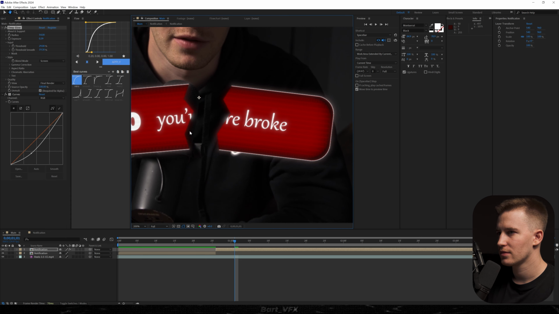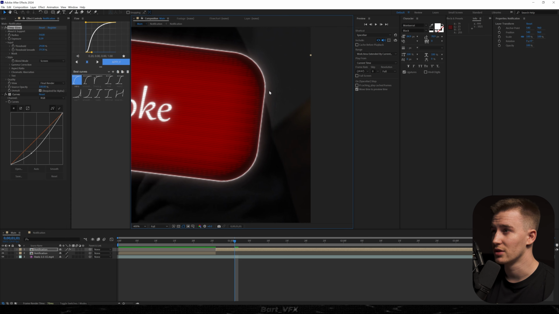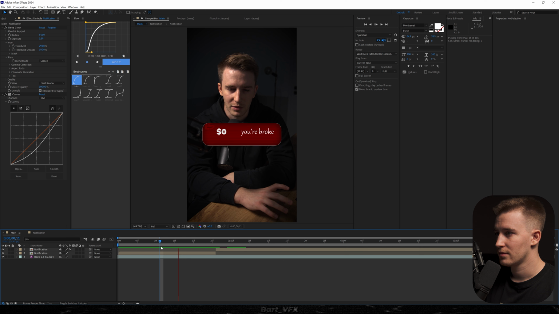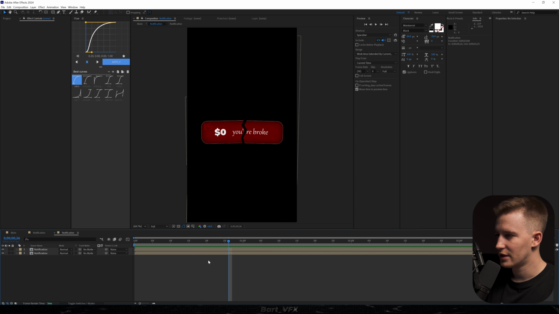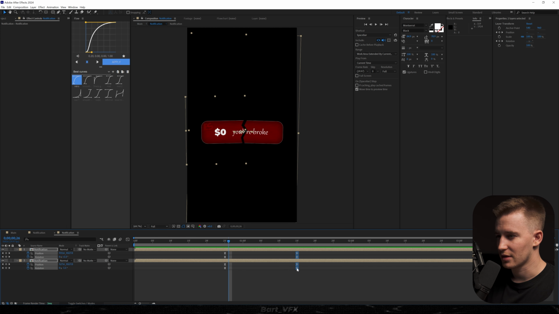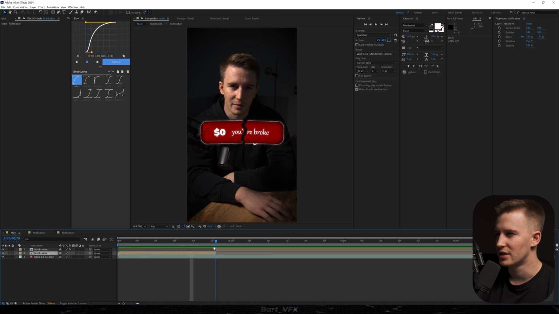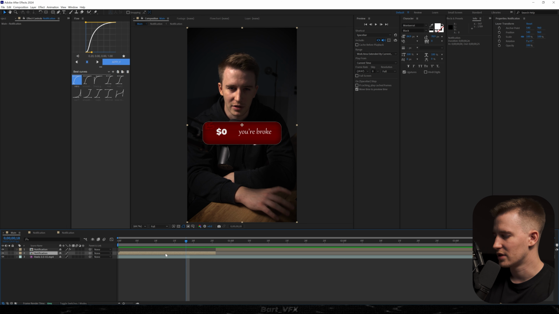Not bad actually. It's kind of a unique look. It's not really what I was going for, but it's looking pretty cool. We can go back into that layer, and then we can fix some keyframes. So I'm just gonna make it a little bit more sharp. I'm just thinking maybe if we turned it into red right at the split would be a better idea. So for example, here we could add tint.